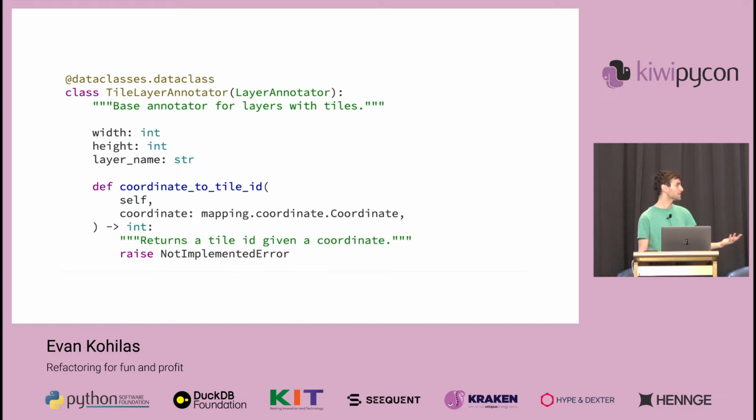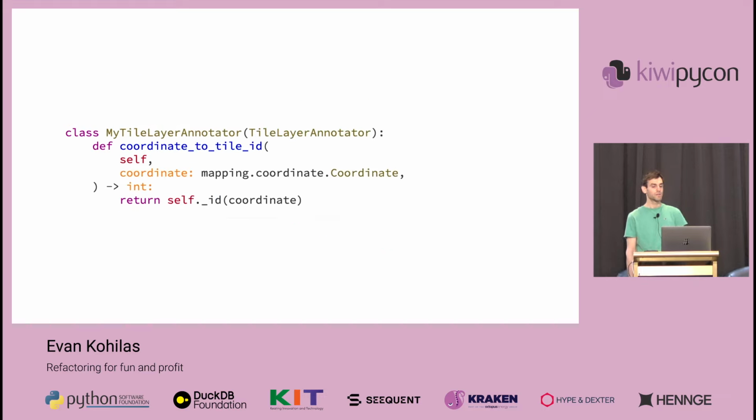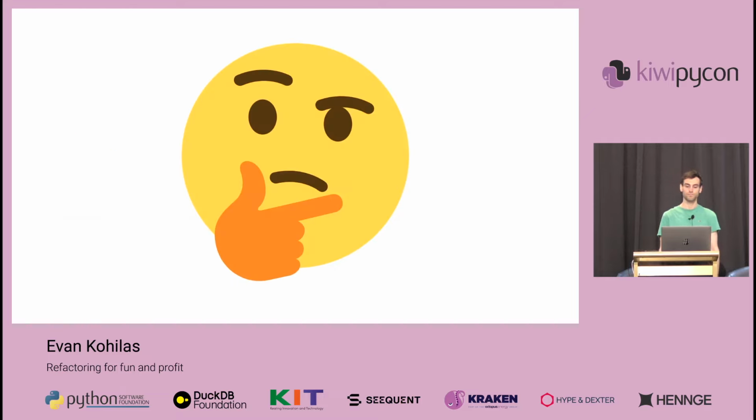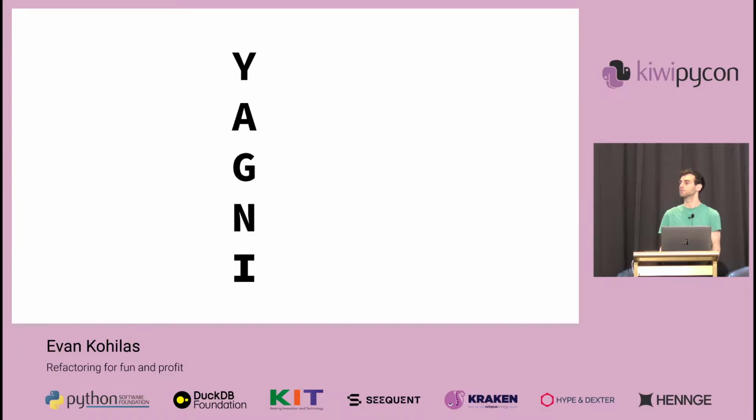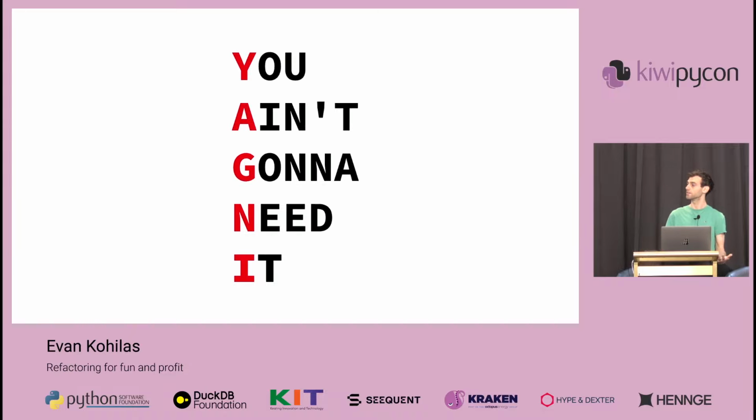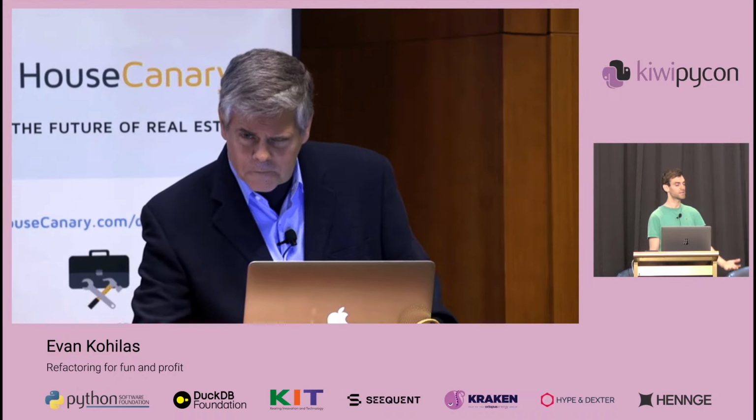Eventually, I settled on a class like this that could be inherited and overridden to provide the extensibility that I was looking for. But was that extensibility something that I actually needed? Maybe it's worth consulting another principle. This time, YAGNI, or you ain't gonna need it. Because should we really be refactoring for things that don't exist? Thus, I'll still always have a feeling that there must be a better way.